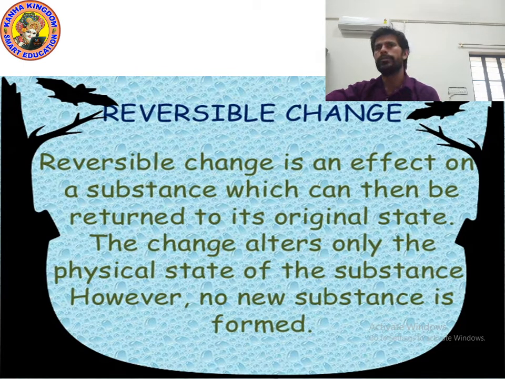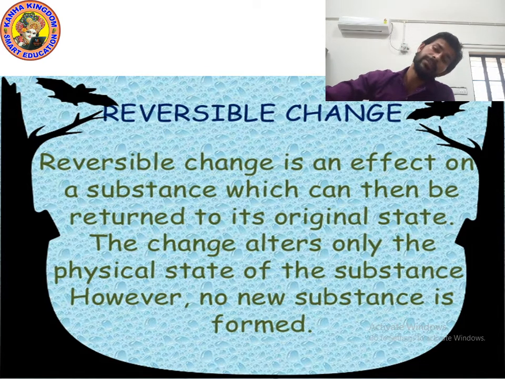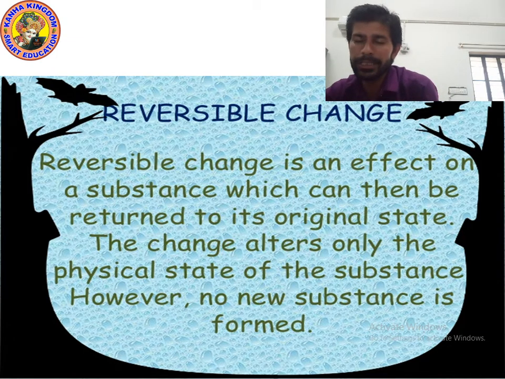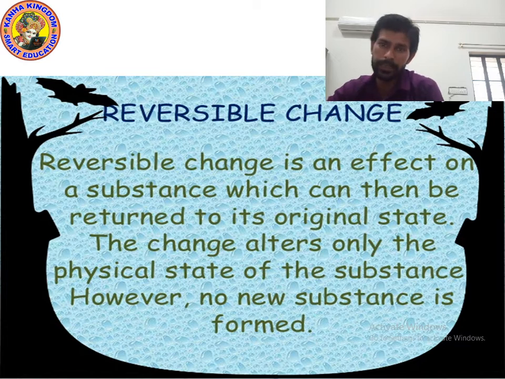So kids, what are reversible changes? Changes which return to their original state are known as reversible changes. When they occur, these changes alter only the physical state of the substance. Only the physical state of the substance changes in reversible changes. Chemical changes do not occur. Now let's move on to the next point.